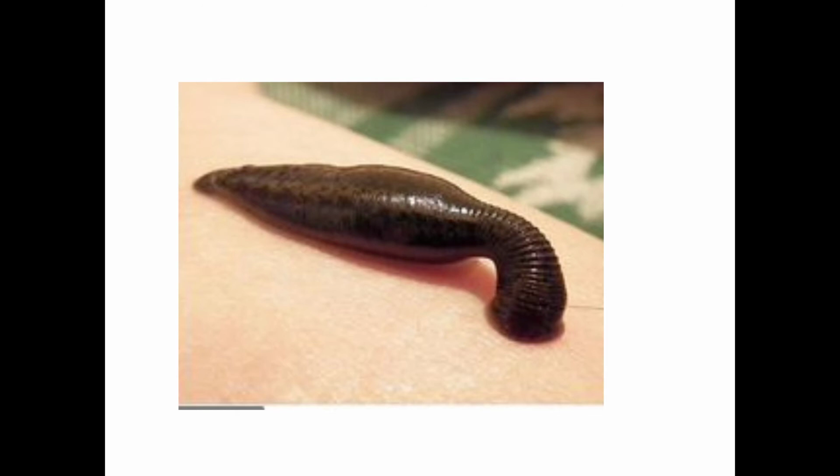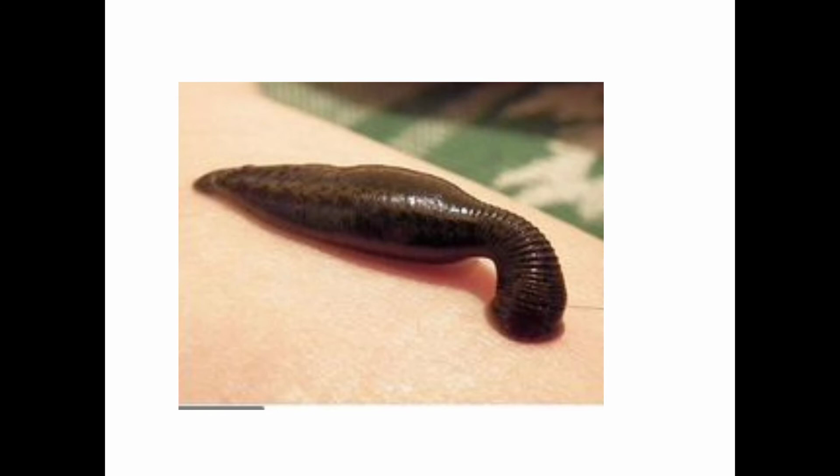Next is their trunk, which consists of 21 segments. The head region consists of 5 segments, and the trunk region consists of 21 segments. The trunk region we can categorize into 3 regions: the preclitellar region, the clitellar region, and just after that, the postclitellar region. Then the anus is situated dorsal to the posterior sucker.